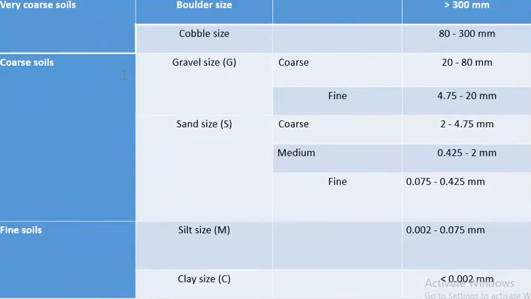Size of soils, different types of soil and their sizes. For very coarse soil, boulder size is above 300 mm, cobble size 80 to 300.